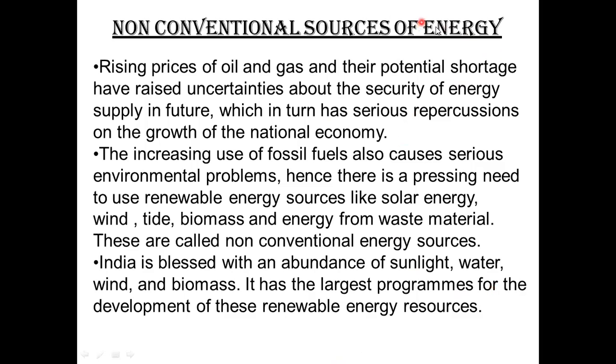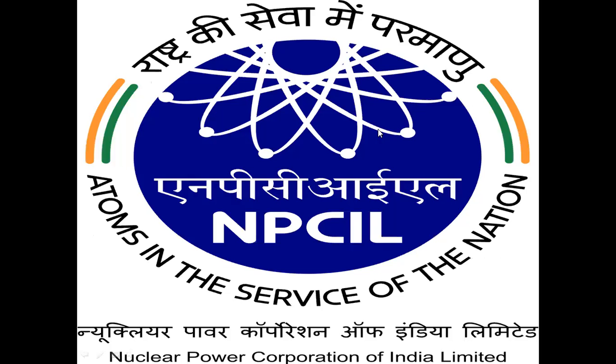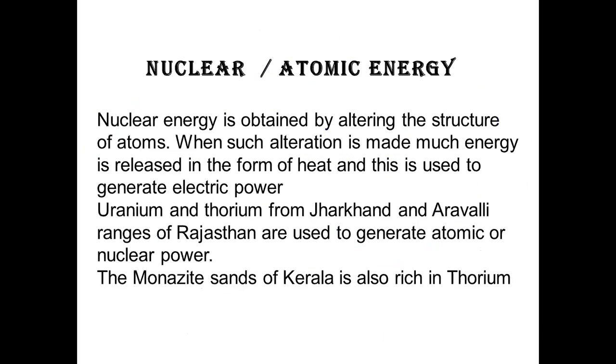So let me just change the slide. Let us come to the first one, and that is nuclear energy resource. Nuclear energy is obtained by altering the structure of the atoms. When such alteration is made, much energy is released in the form of heat, and this is used to generate electric power. Uranium and thorium from Jharkhand and the Aravalli ranges of Rajasthan are used to generate atomic and nuclear power. The monazite sands of Kerala are also rich in thorium deposits.